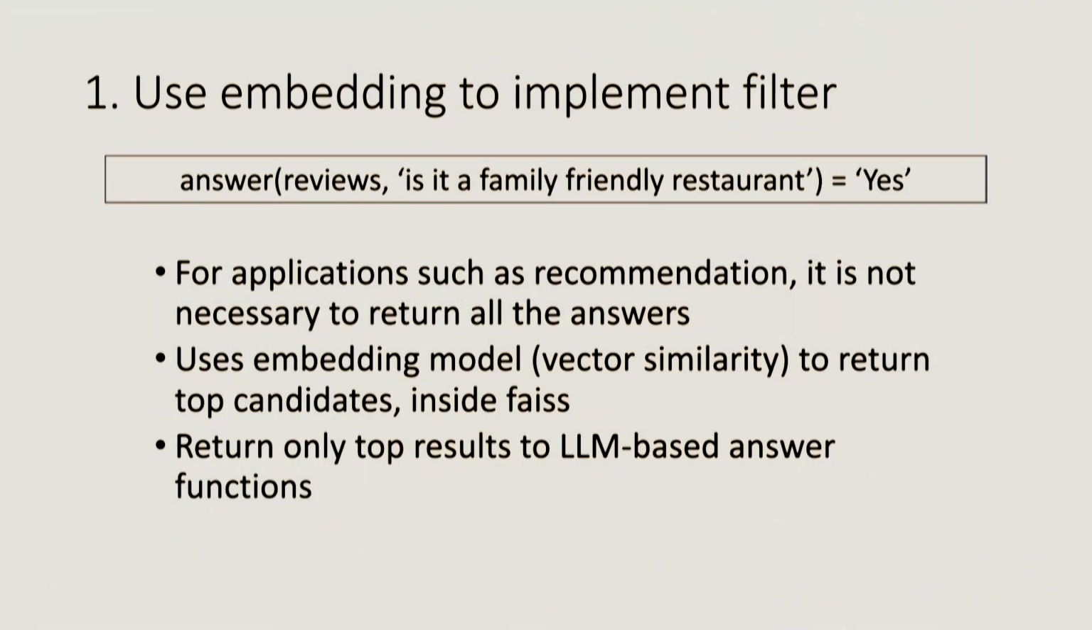One is, suppose for the same example of answer reviews, is it a family-friendly restaurant? For most cases, you cannot afford to ask the question on all the database contents, because that would be prohibitively expensive and take very long for a question like this, where the user is just looking for a few restaurants. For applications such as recommendation, it is often not necessary to return all the answers. We would use an embedding model or vector similarity to return the top candidates, and then return the top results to the LLM and ask it, does it actually satisfy this?